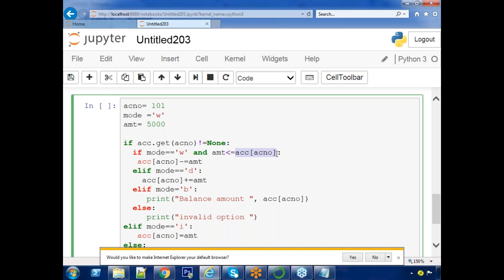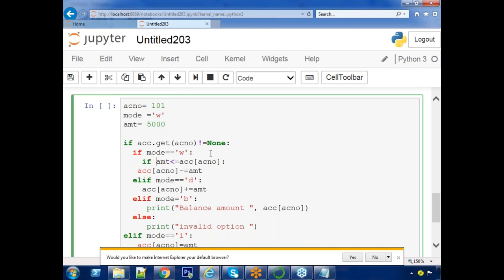Understand the point? Suppose he has given 7,000. Here amount 7,000. But 7,000 less than or equal to 5,000, condition false. That is not allowing. You can plan it as a separate condition. If the condition true, this is the operation.